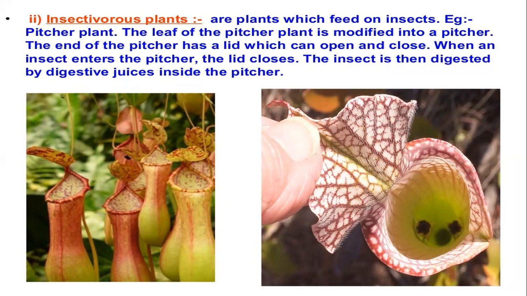As the insect enters the pitcher, the lid closes itself and the insect is digested by the digestive juices which are present inside the pitcher. So this is an insectivorous plant. See how they depend upon insects for their food. They are also an example of heterotrophic mode of nutrition.